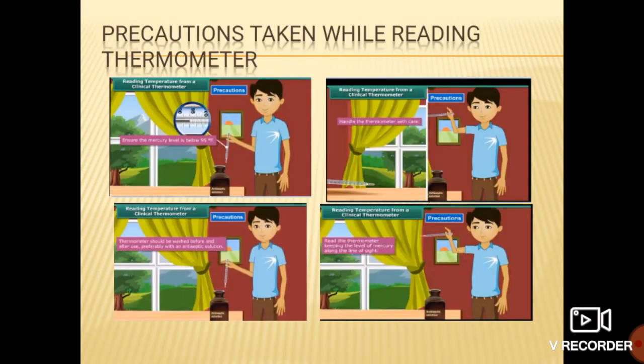Now, what are the precautions we have to take while reading the thermometer? Here we have placed this thermometer into the hot water.